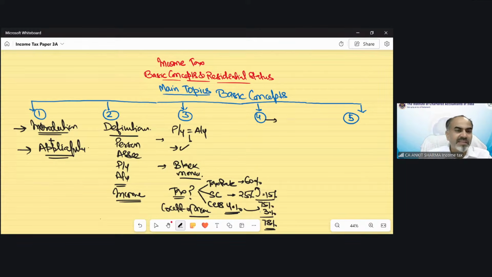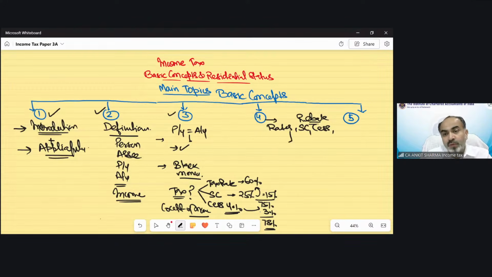Technically, we can say these were generally theoretical topics, but this was a pure numerical topic of our basic concept chapter number 1, which is regarding rates and surcharge and cess, and one very important, and that is rebate also. So we have discussed these 4 things, which are really helpful to calculate our tax liability.